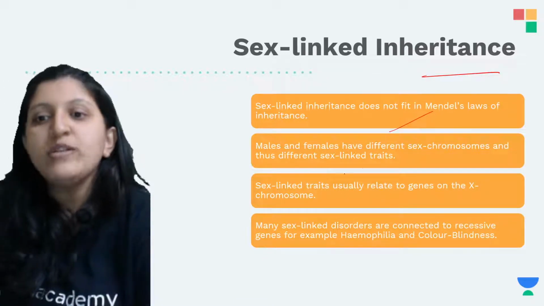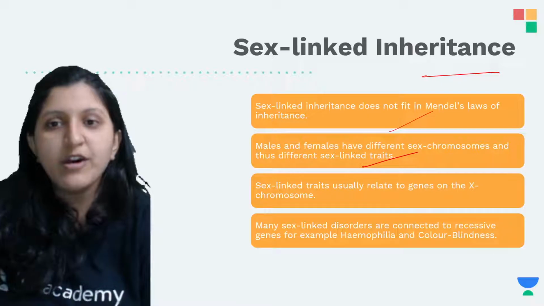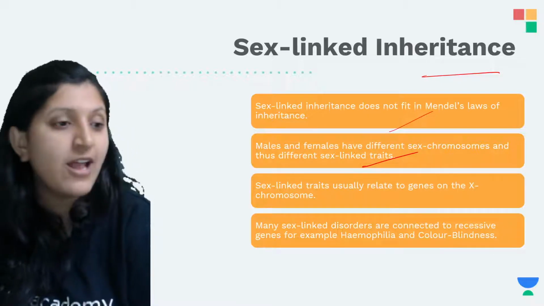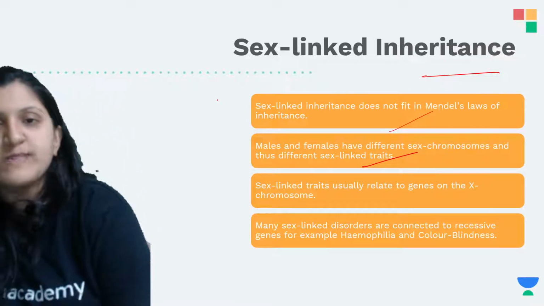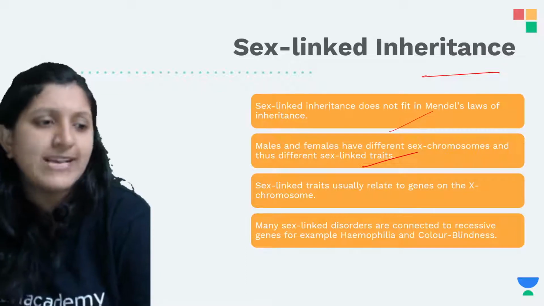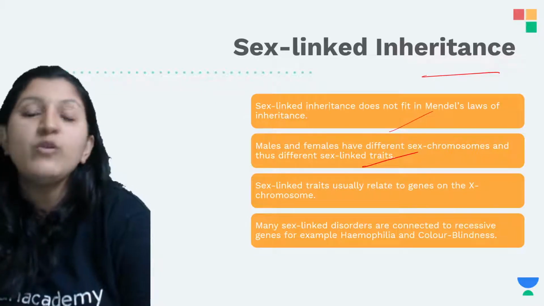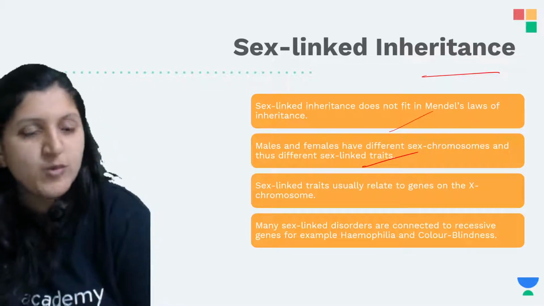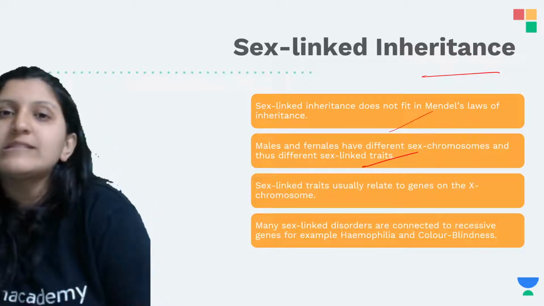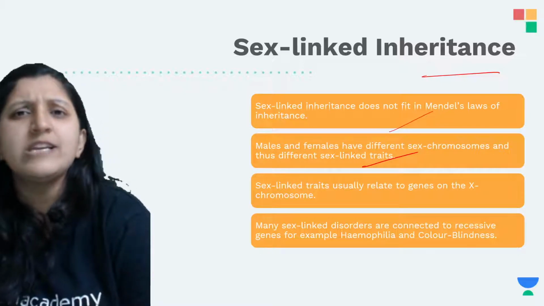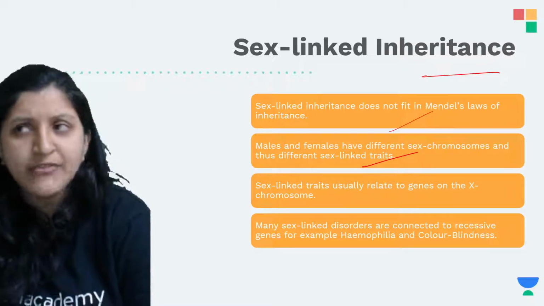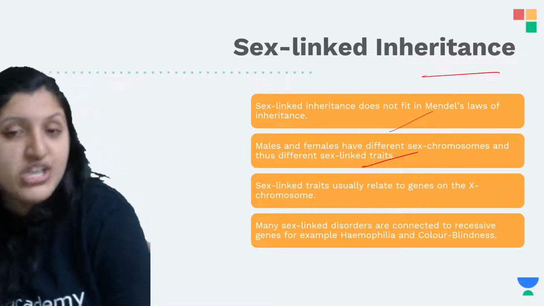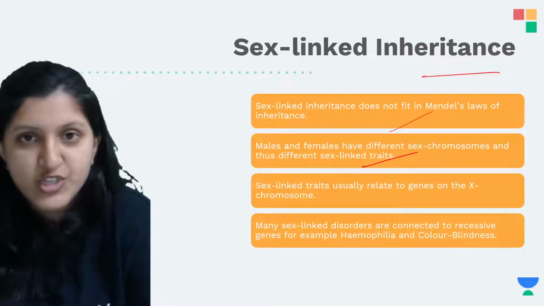Now that's different sex linked traits. Here this is going to vary a lot. If two X chromosomes are there, and both of the X chromosomes are faulty, then only the female is going to get the disease. Let's say one of the X chromosomes is faulty and the other one is completely normal, then this individual is going to lead a normal life, but there is a chance that she can transfer her disease to the next generation.